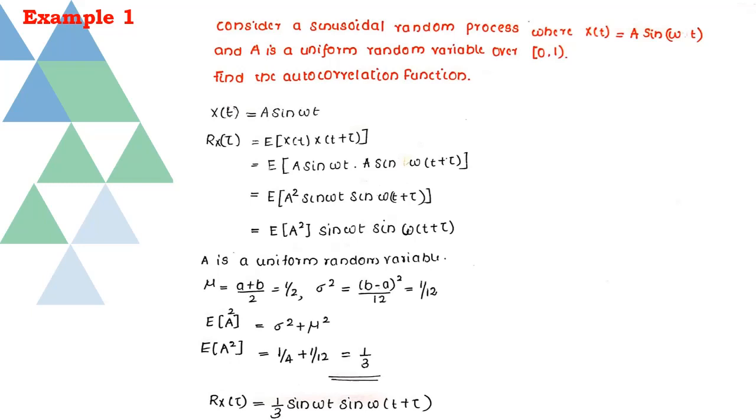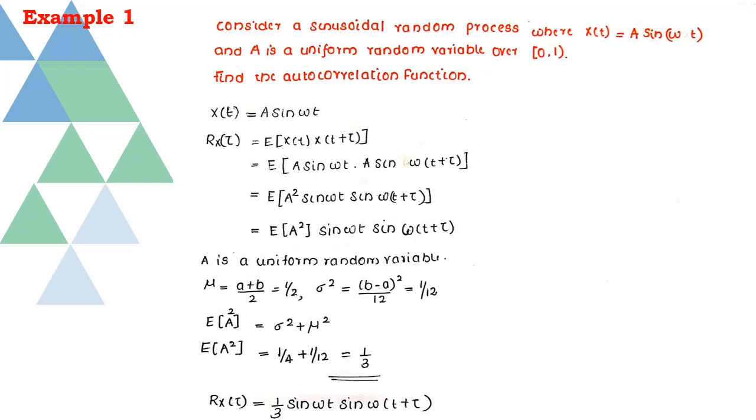Consider a sinusoidal random process where x of t is equal to A sin omega t and A is a uniform random variable over the interval 0, 1. Find the autocorrelation function. We know the expression for autocorrelation function, and substituting the term x of t, we get the expected value of A sin omega t into A sin omega t plus tau, or else it will be equal to the expected value of A square sin omega t into sin omega t plus tau.